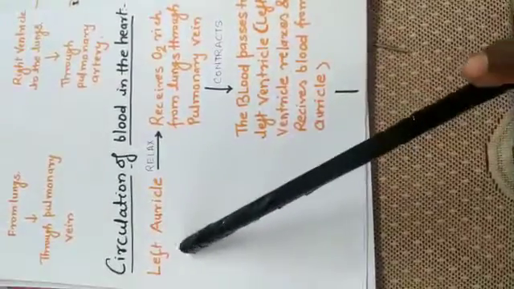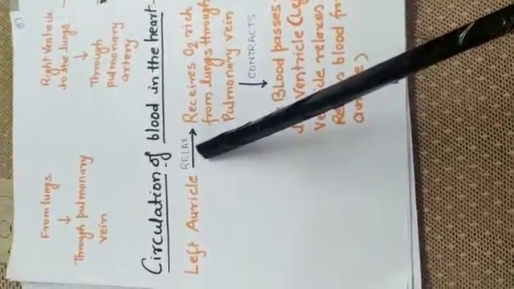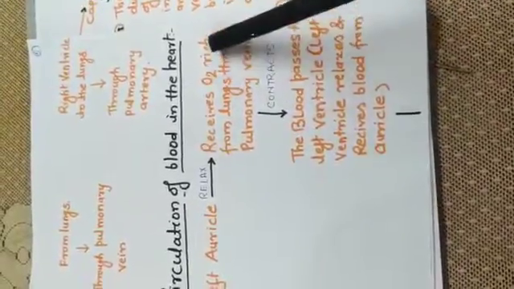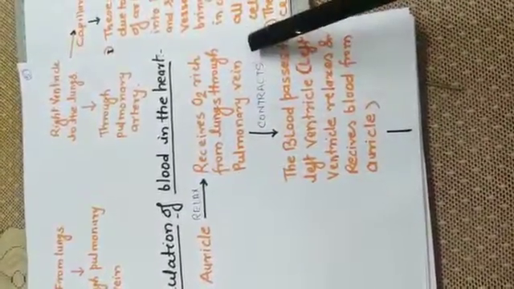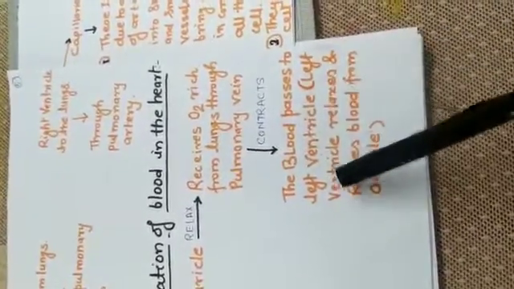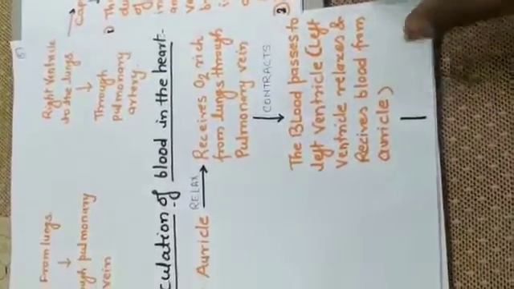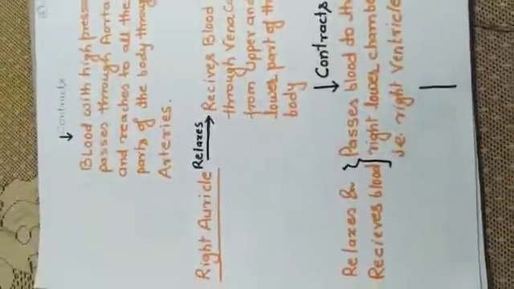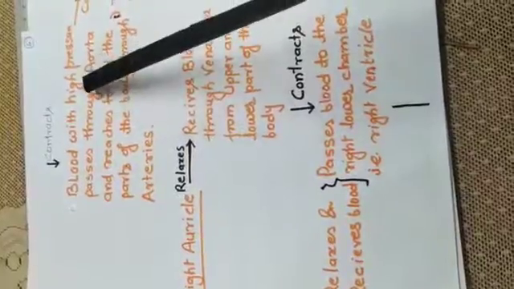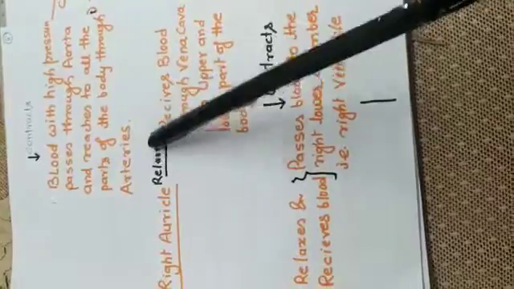First, the blood is received by the left auricle through the process of relaxation. In relaxed condition, it receives blood, or O2 rich blood, from lungs through the pulmonary vein, then contracts, and then the blood passes to the left ventricle, which relaxes and receives blood from the auricle. Now the left ventricle also contracts and blood with high pressure passes through the aorta